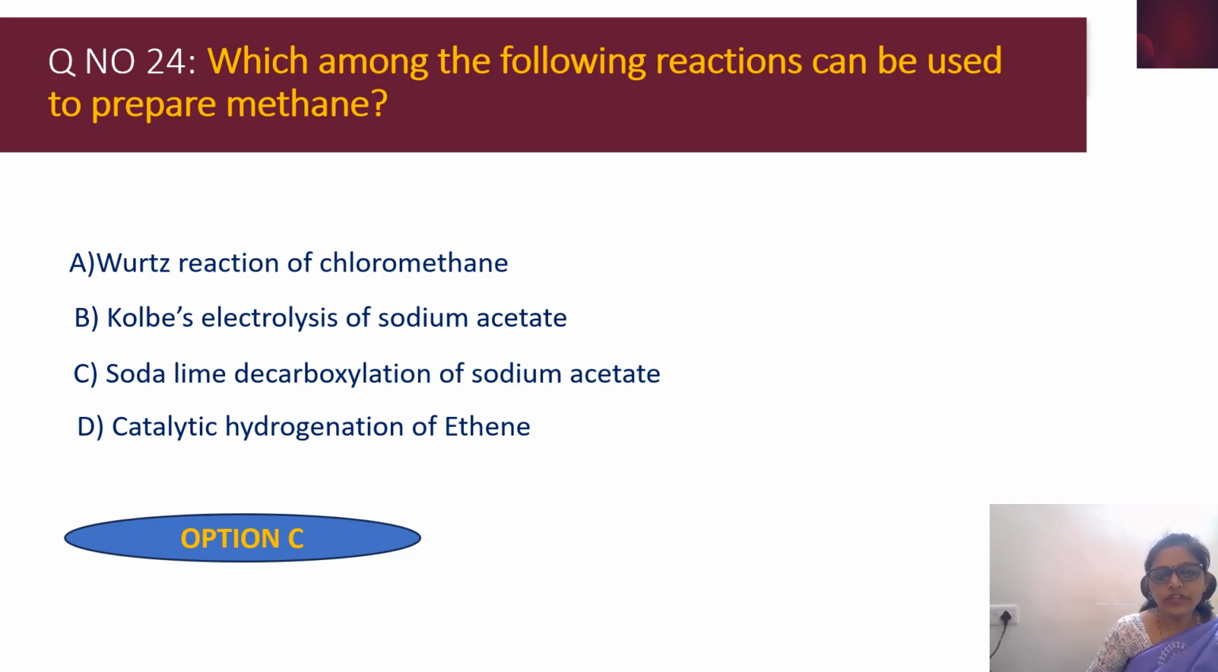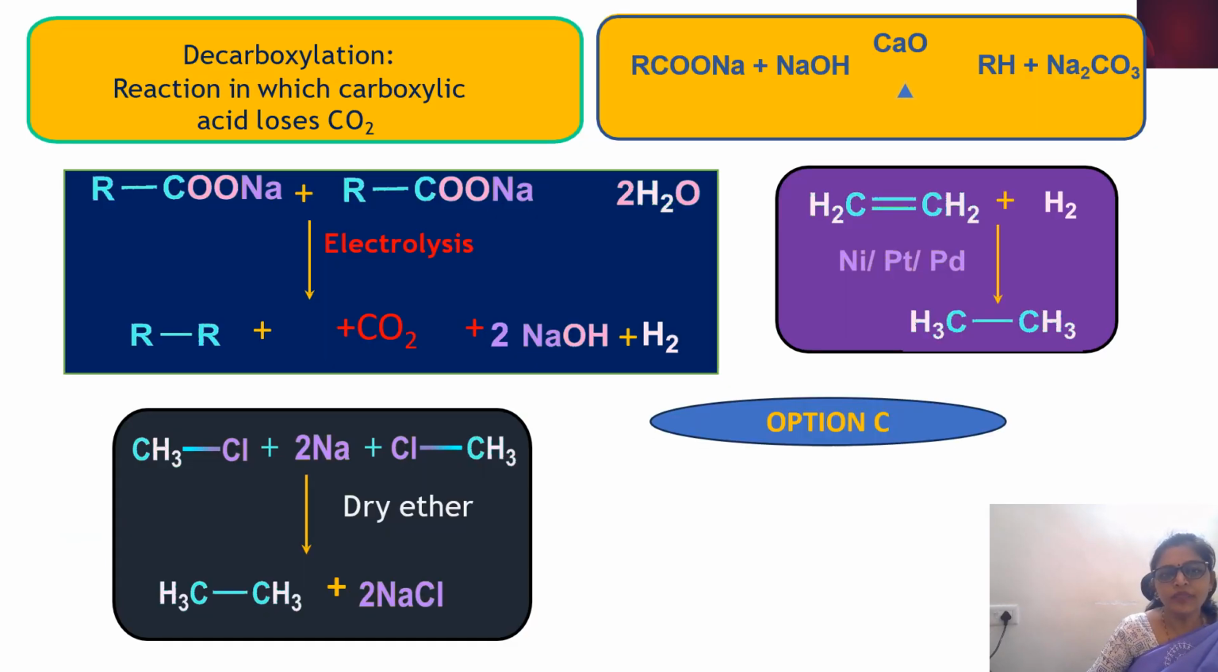So here whatever the 4 options they have given, that is the Woods reaction, coal-based electrolysis, decarboxylation, catalytic hydrogenation, from all these 4 methods we can prepare alkanes, but particularly they have asked about preparation of methane. So carefully we have to analyze these 4 reactions, then only we can arrive at the answer.